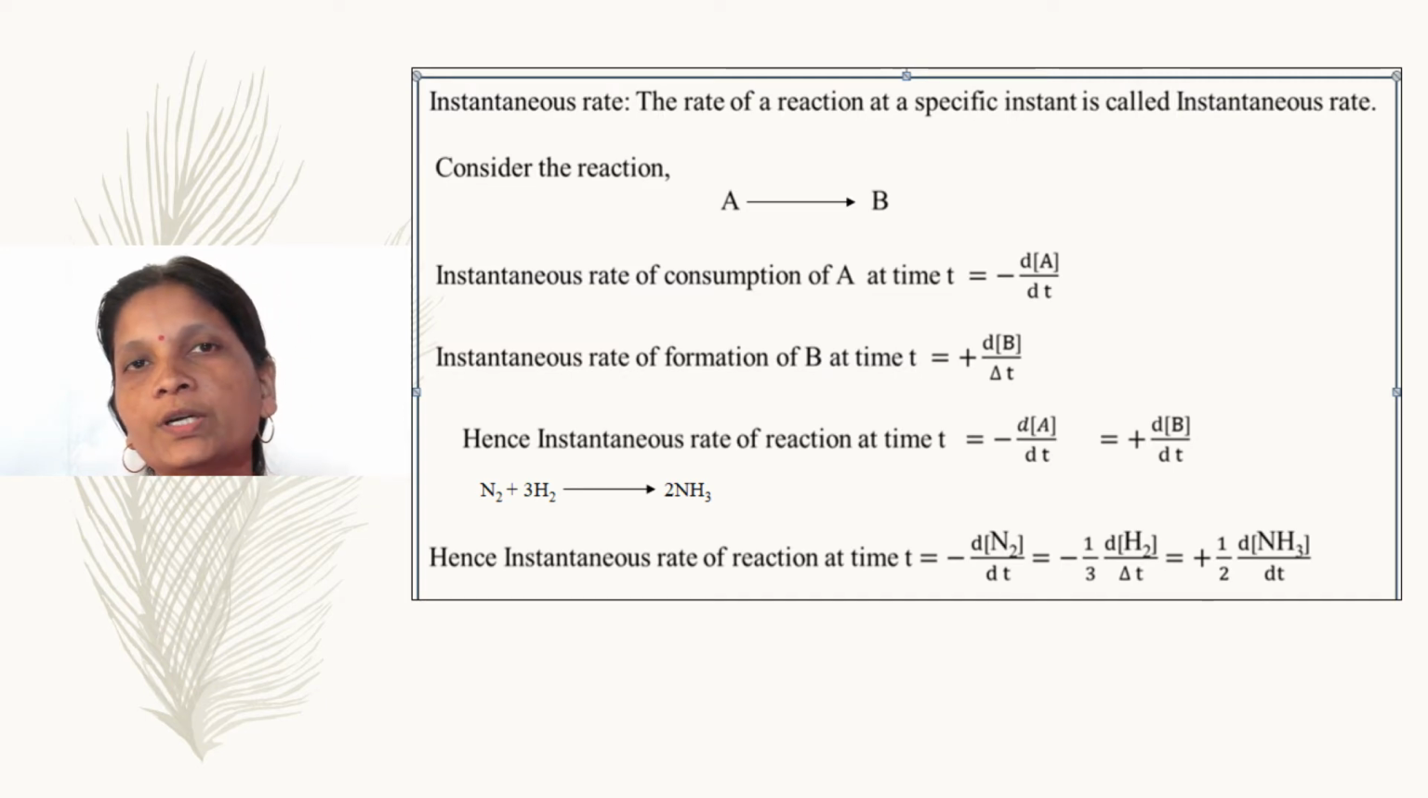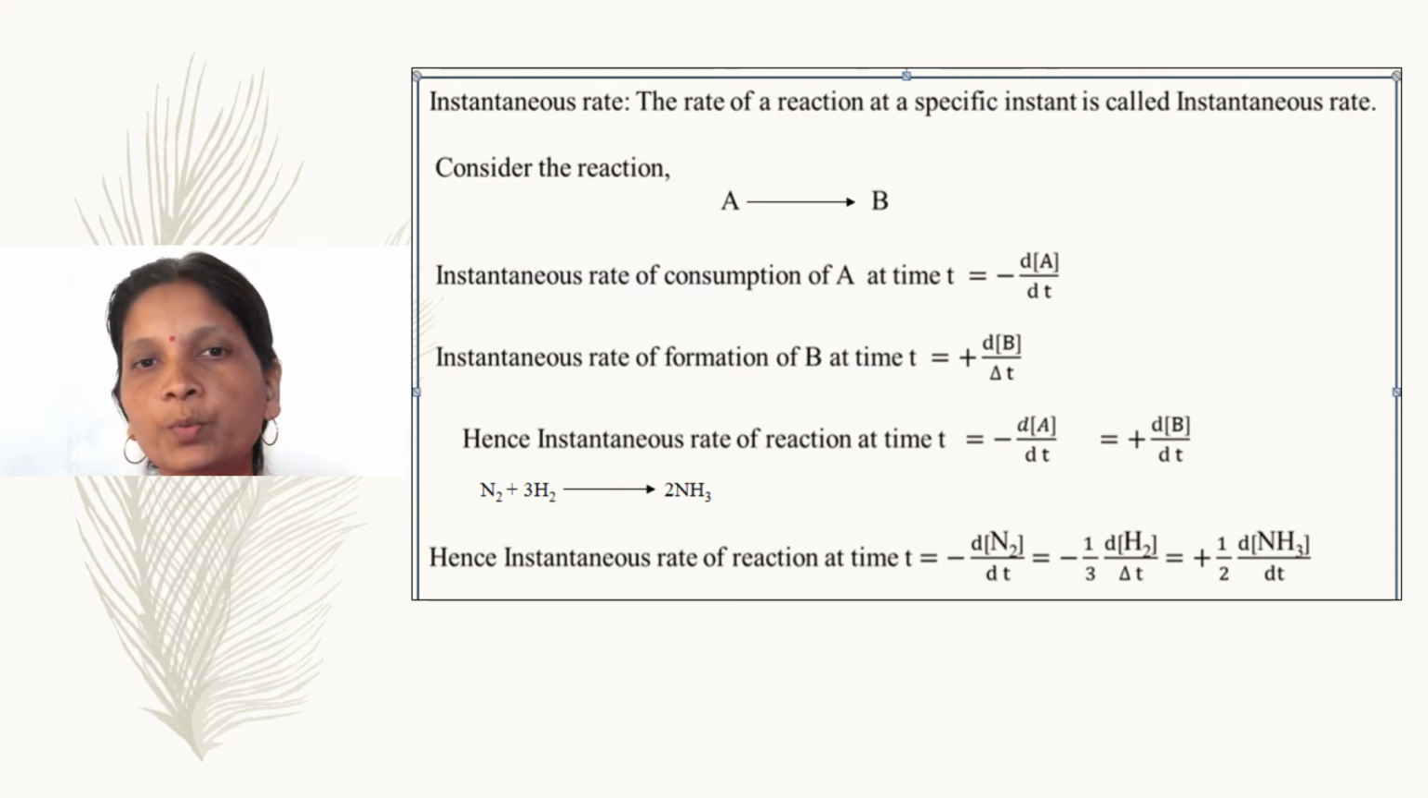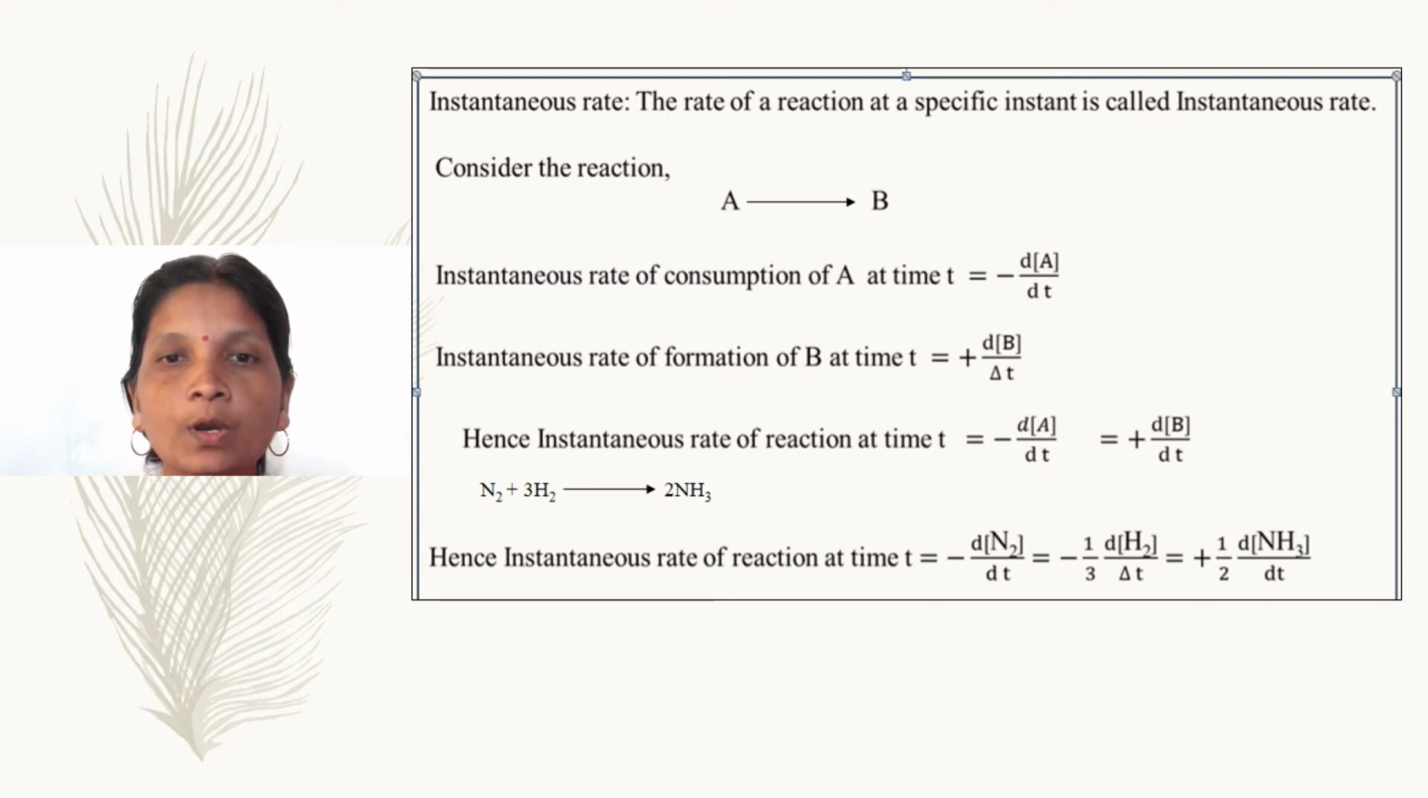Now let us move towards the new concept, that is the instantaneous rate. What is that? The rate of reaction at a specific instant is called instantaneous rate. Now again consider a reaction A giving B. The instantaneous rate of consumption of reactant A at time t is equal to minus d[A] divided by dt, or the instantaneous rate of formation of B at time t is equal to plus d[B] divided by dt.